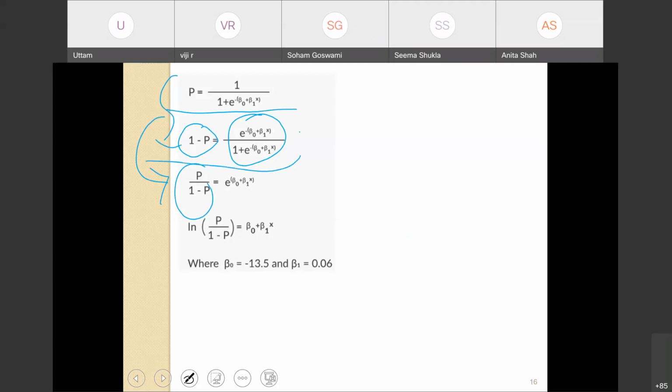This is straightforward. You can compute it yourself. And if you take ln of that, ln of p over 1 minus p will be equal to beta 0 plus beta 1x, where beta 0 is minus 13.5 and beta 1 is equal to 0.06. Okay, now how do we interpret this p over 1 minus p? p is the probability of having diabetes, 1 minus p is the probability of having no diabetes.